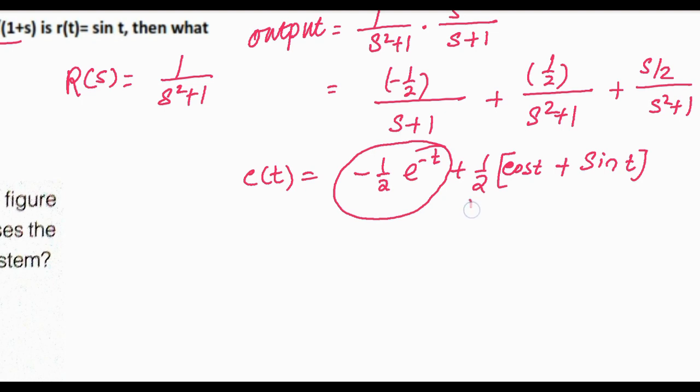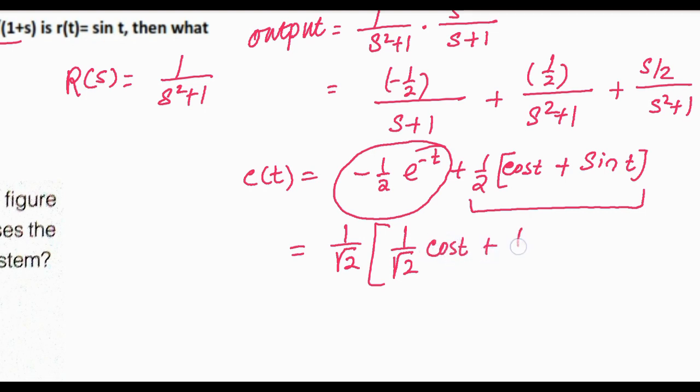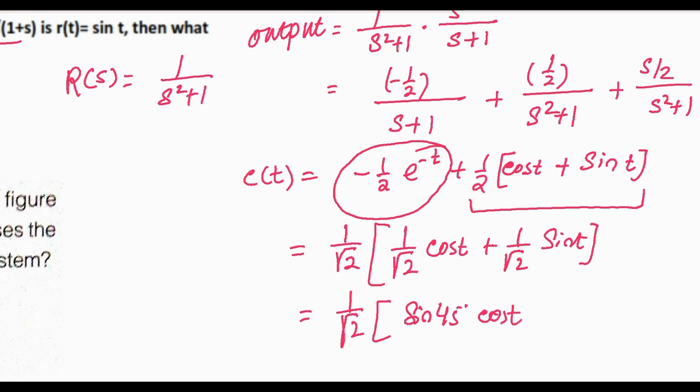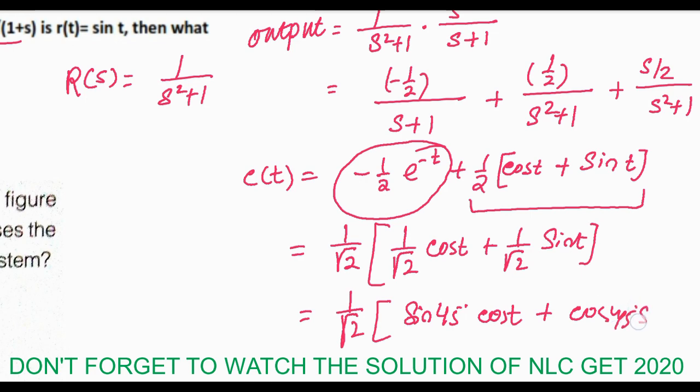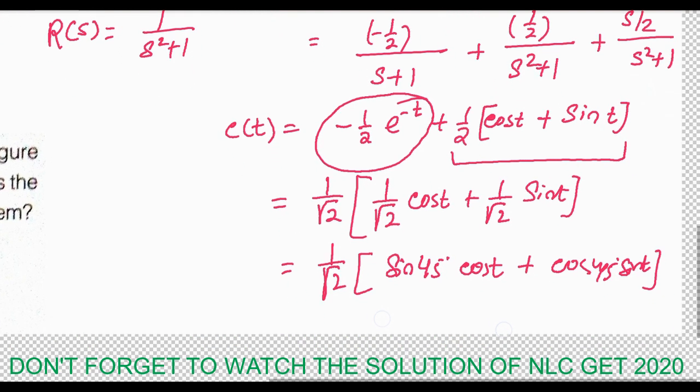So for steady state this will only exist, and I can write 1 by root 2 outside, and I am multiplying 1 by root 2 here and 1 by root 2 here, cos t plus 1 by root 2 sin t, and I can write directly 1 by root 2 into sin 45 cos t, because sin 45 is 1 by root 2, plus cos 45 sin t, and this is the sin a plus b formula.